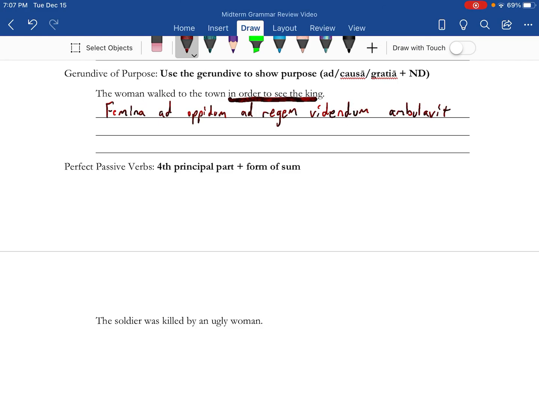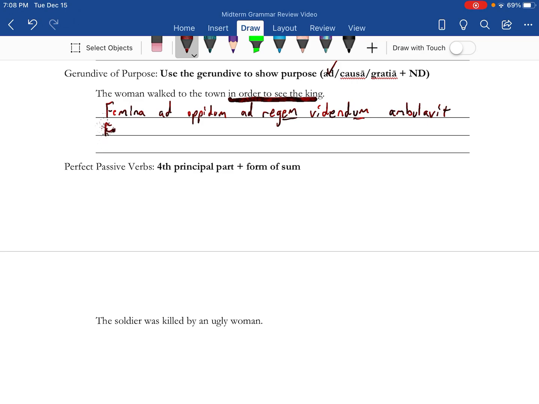So videndum. Now I know that's an EM and that's a UM, but rex, regis, that's third declension, so it's going to get those endings, which EM is the accusative of. Videndum either gets the A endings or the US endings or the UM endings, and that depends on what it's modifying. Now, that is for ad.